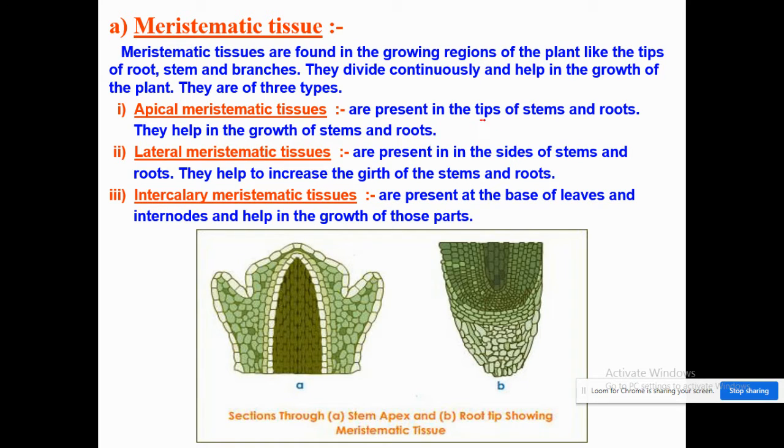Number one, apical. Apical means tip. So these are present at the tip of the stems and roots. Second is the lateral meristematic tissue. Lateral means these are present at the side of the stems or the roots.